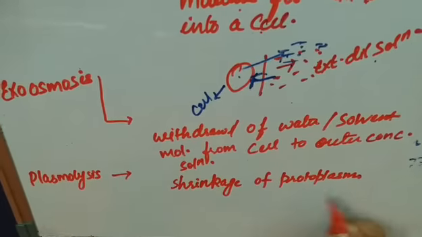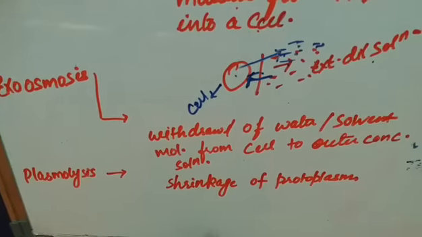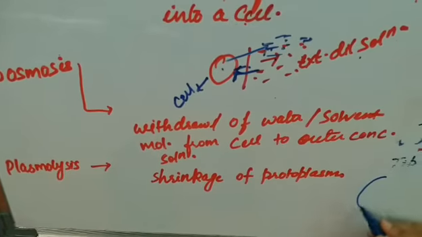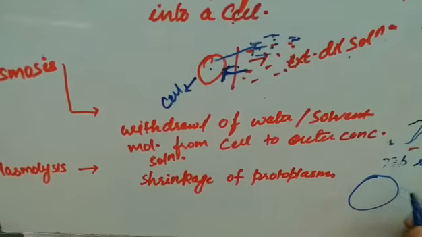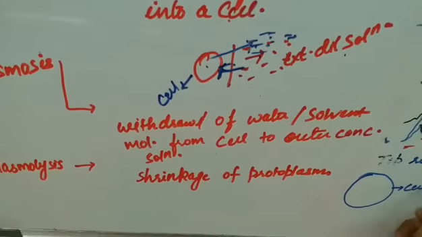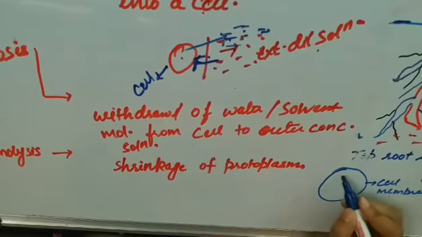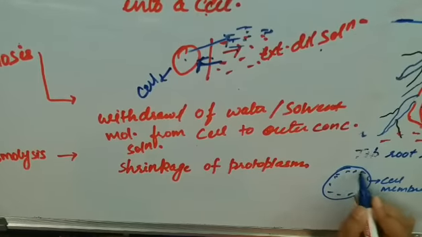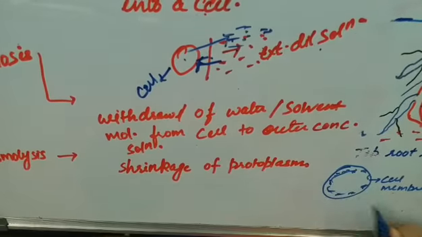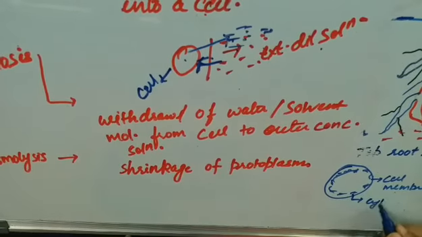Now what is the term protoplasm? See, suppose this is a cell, this is a cell membrane, then inside a jelly-like liquid substance is present, that is known as cytoplasm.